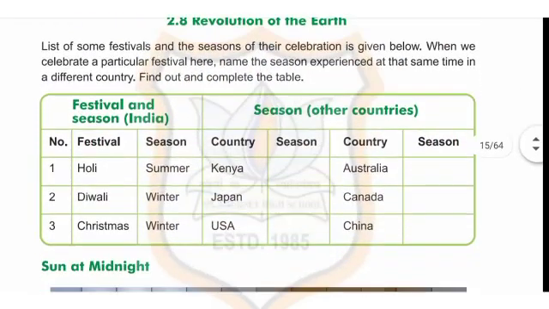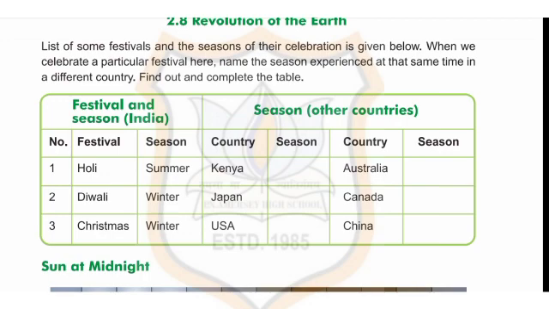Then, a list of some festivals and the season of the celebration is given below. When we celebrate a particular festival here, name the season experienced at that same time in a different country. Find out and complete the table. So, festivals and seasons of India are given. First is Holi, which comes in summer. Diwali comes in winter. Christmas comes in winter.